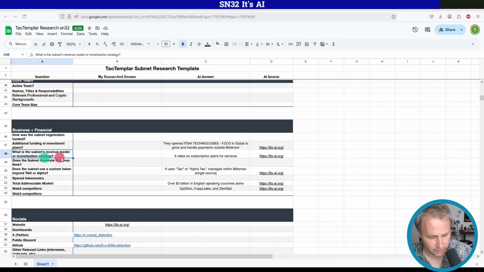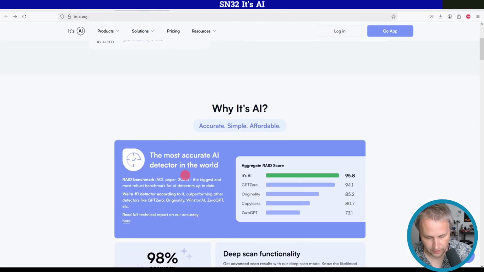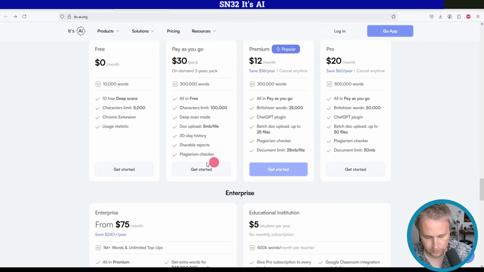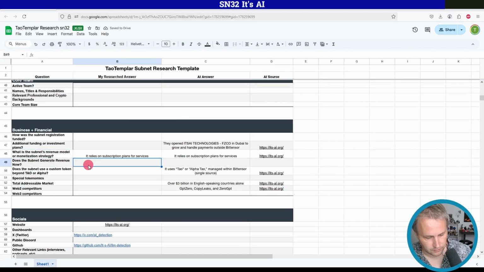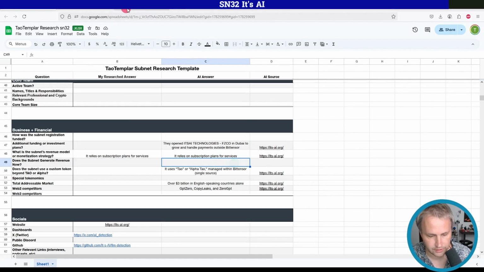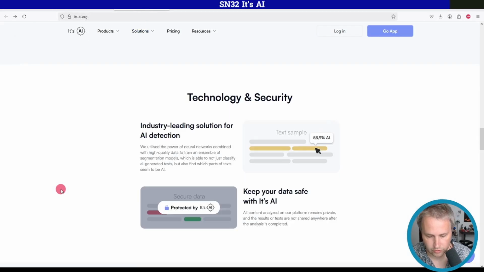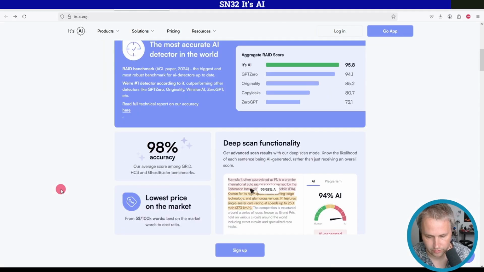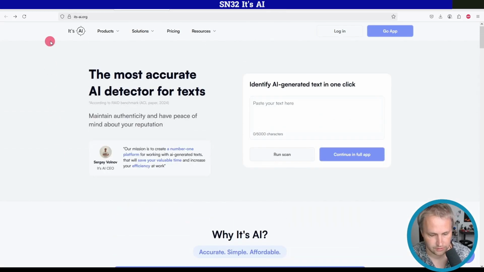What is the subnet's revenue model or monetization strategy? Yeah, we can actually see that as they have pricing here. So it looks like a subscription-based thing. Does the subnet generate revenue now? That's kind of a vague question, so I'm not too surprised that it left it blank. I'm not sure still on this. This would be something to probably ask the subnet owner.